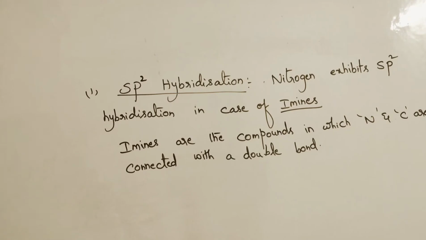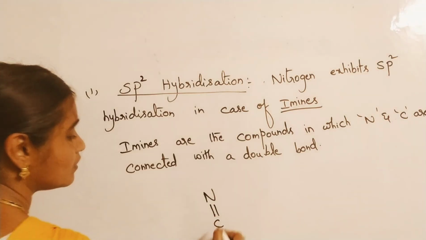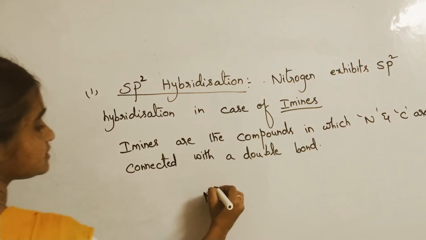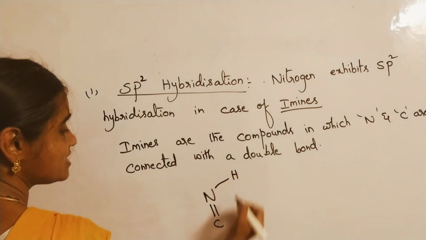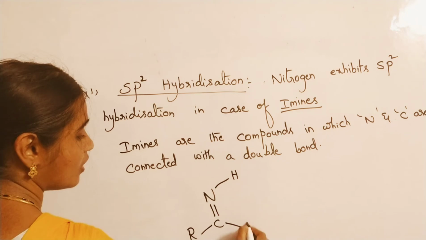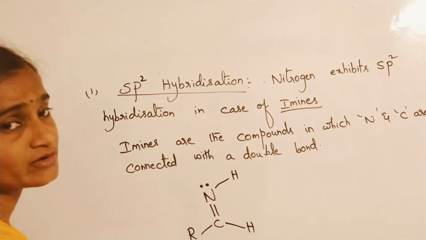You can see the structure will be like this: nitrogen and carbon connected by a double bond, and this can be connected by another alkyl group or with an H like this, and nitrogen will have one lone pair of electrons.